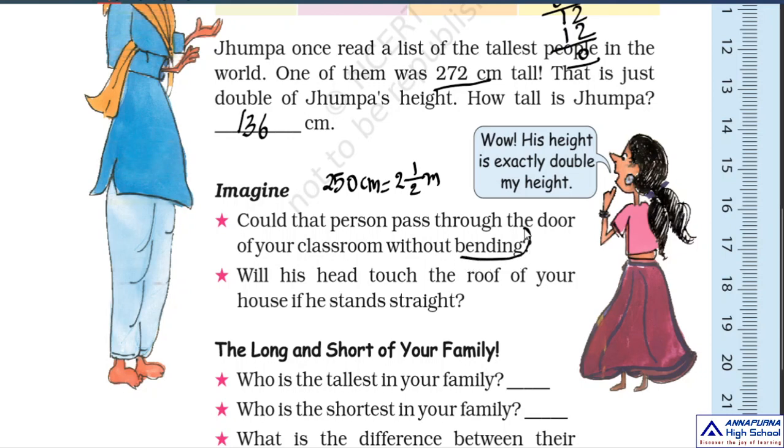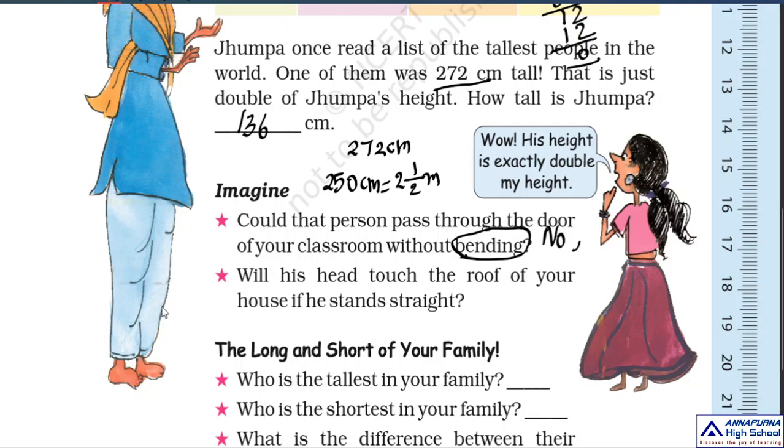The man's height is 272 centimeters. So without bending, he can't go through the door. So what is your answer? No. Why? Because the door of our classroom is 250 centimeters.